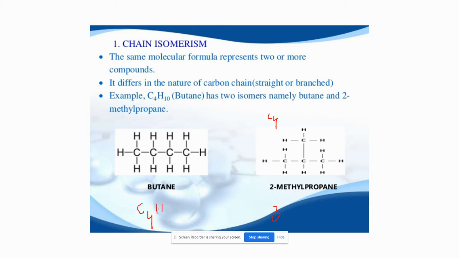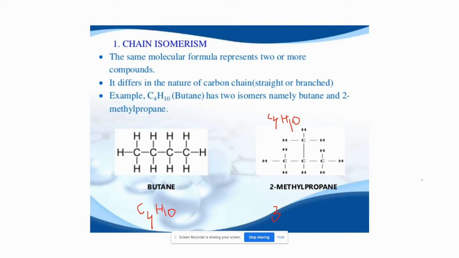So C4H10 is the molecular formula for butane, and here too, C4 and 10 hydrogens. C4H10 is the molecular formula for butane as well as 2-methyl propane.